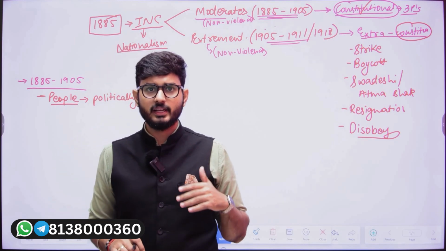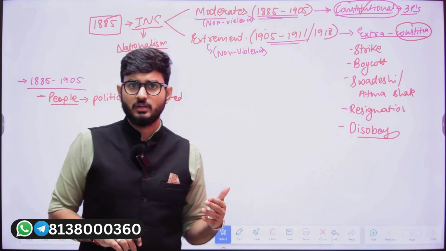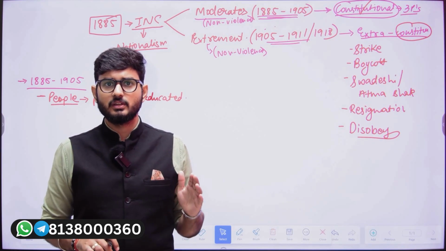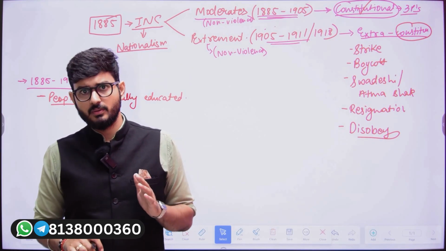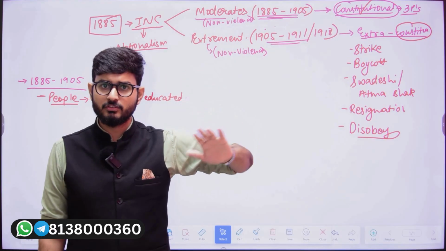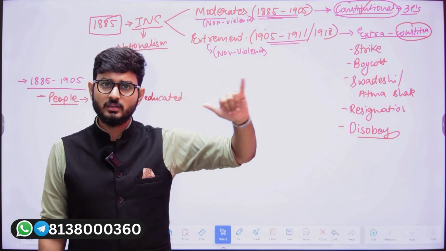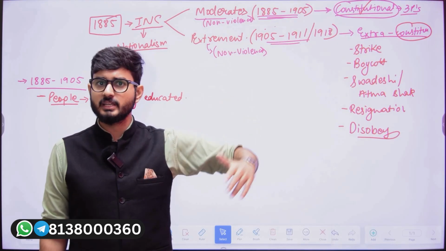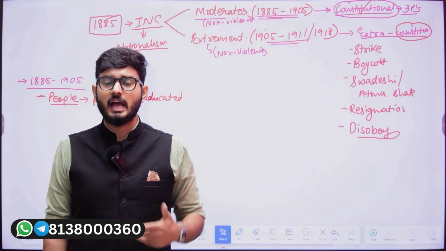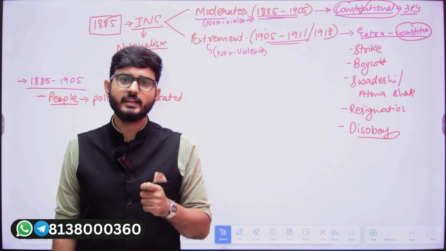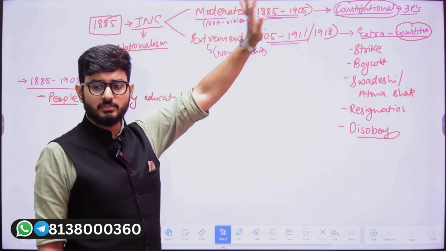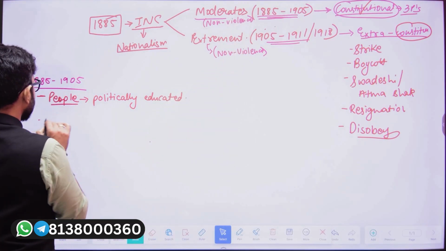When the people got to know the issues under the colonial rule, the people's rising consciousness also gave rise to unity among the people. That means when the Britishers harassed the people of UP and the people of Maharashtra, both areas' people got to know that we have the same oppressors. When they got that consciousness, they felt the pain, and that feeling of pain was a uniting factor for them. And overall, the work done by the moderate nationalists in this time period led to the rise of nationalism.